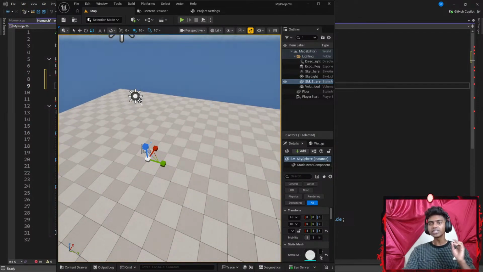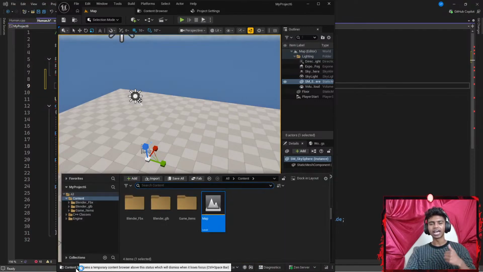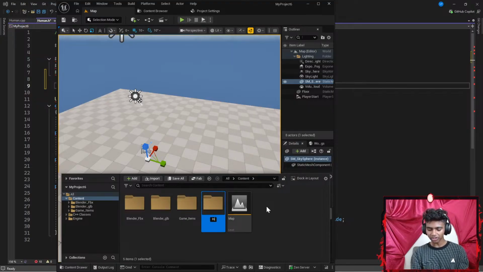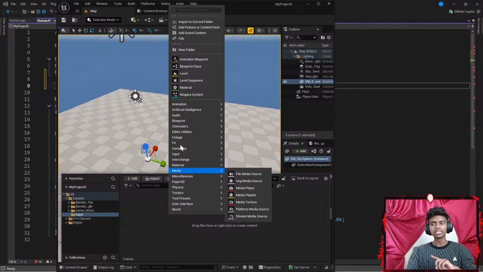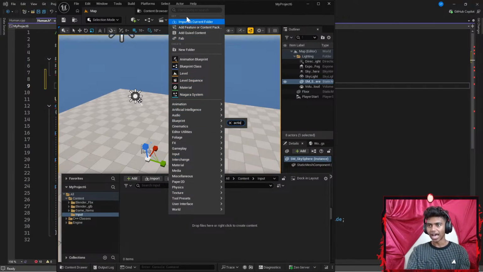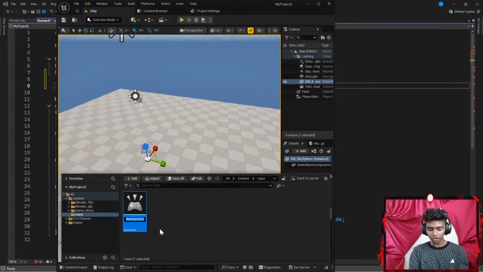Okay, let's see. Firstly, since I'm going to be working with enhanced inputs, I'm going to go to my content browser and create a new folder called Input. I'm going to double click that. Now inside my Input folder, I want to add an input action. Let's type action inputs. I'm going to name this IA_Move, which is basically the input action for my movement.